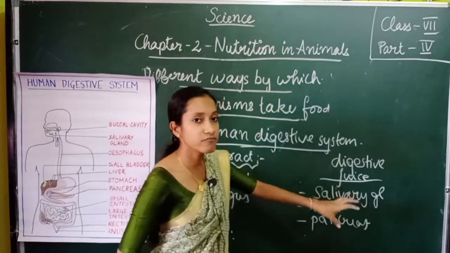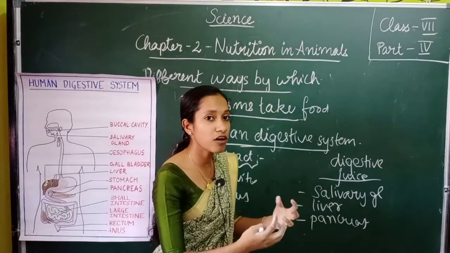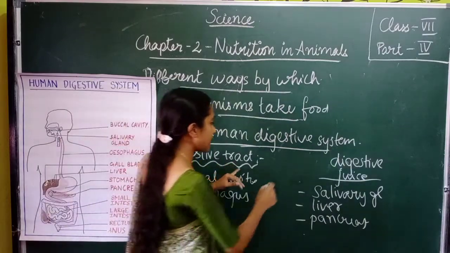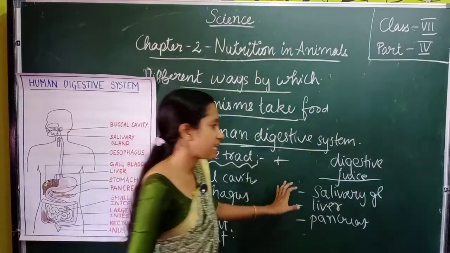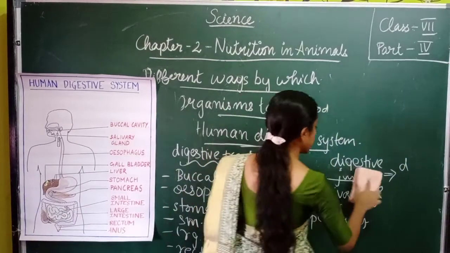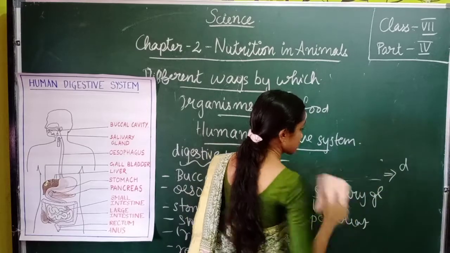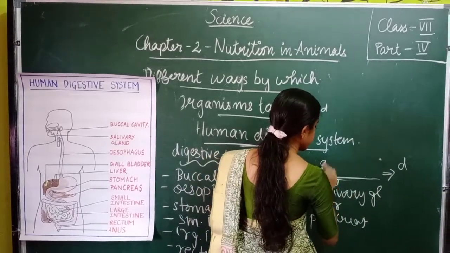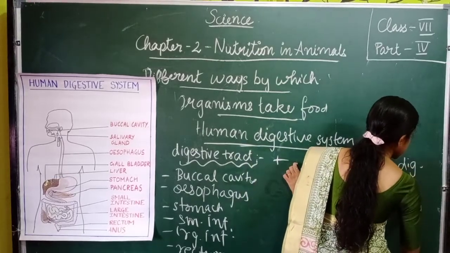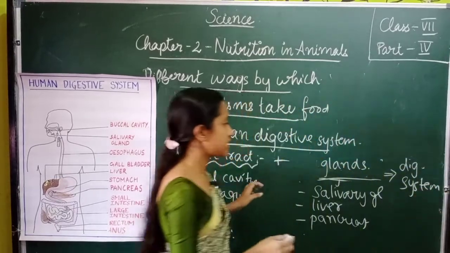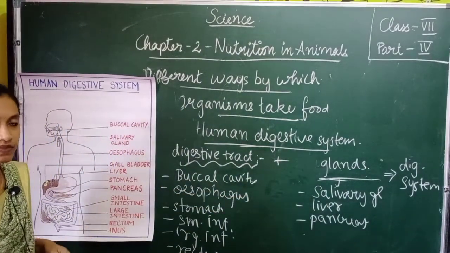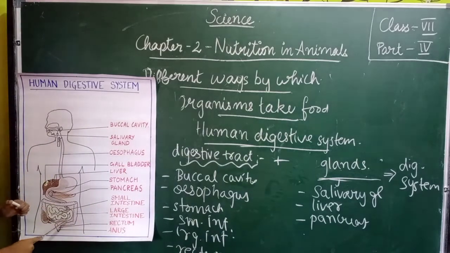So these digestive juices help in the breaking down of these complex food materials, and therefore this digestive tract along with these glands together are called the digestive system. These are the glands. Associated glands together are called the digestive system. Okay, so children, this digestive system helps to break down the food we eat. You know, this is a long pathway, isn't it?